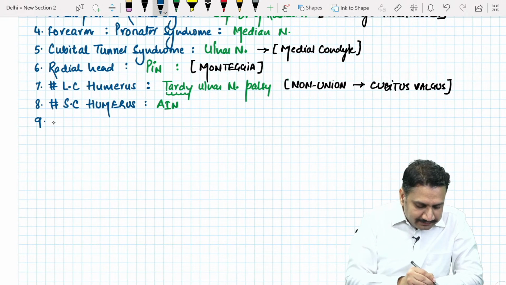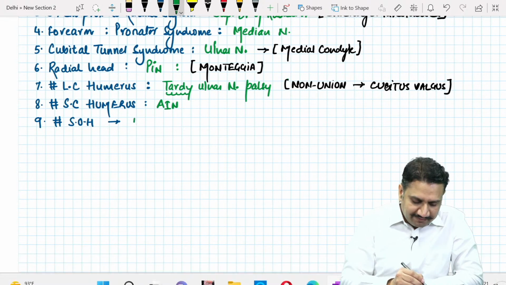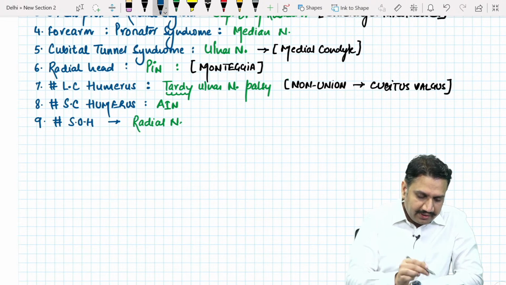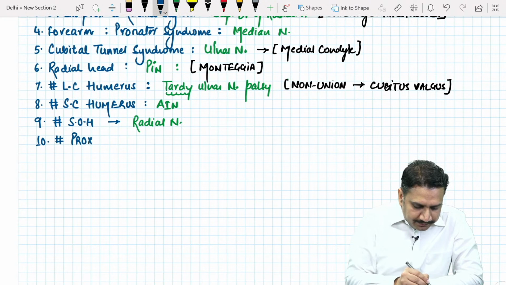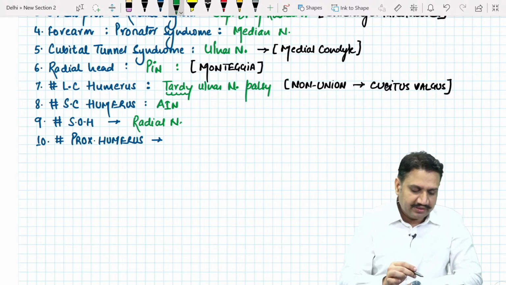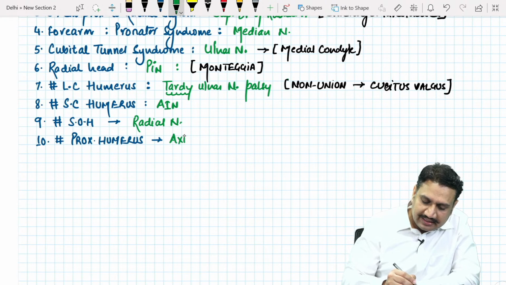Okay. Number 9, the fracture shaft of humerus. It most commonly involves which nerve? Shaft of humerus most commonly involves the radial nerve. Number 10 is the fracture proximal humerus. Injury to the proximal humerus can be dislocation, it can be fractures, anything. So when there is an injury to the proximal humerus, what is the most commonly involved nerve? It is the axillary nerve.